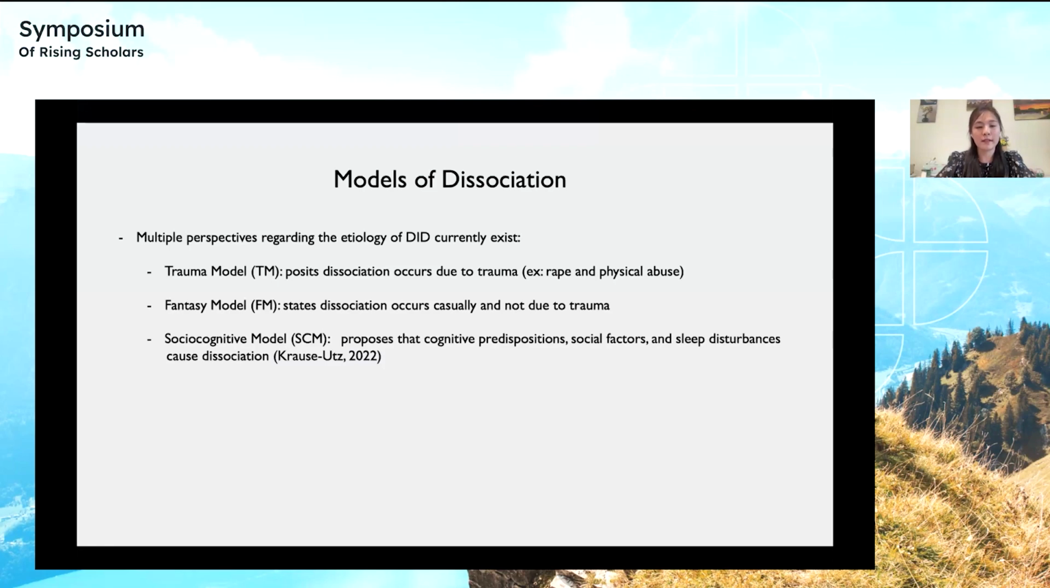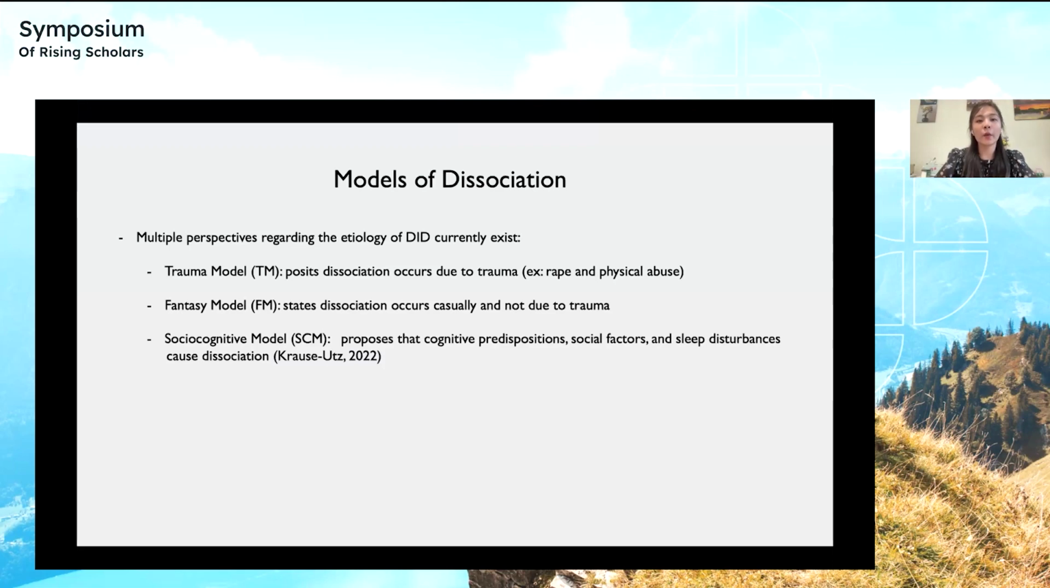The fantasy model posits that dissociation occurs casually and not due to trauma. This is noticeable by researchers when they were describing to participants in a research study that they went through a trauma that they didn't actually experience, and then those participants began to recall said trauma that they never actually experienced. To continue, the socio-cognitive model proposes that cognitive predisposition, social factors, and sleep disturbances cause dissociation.